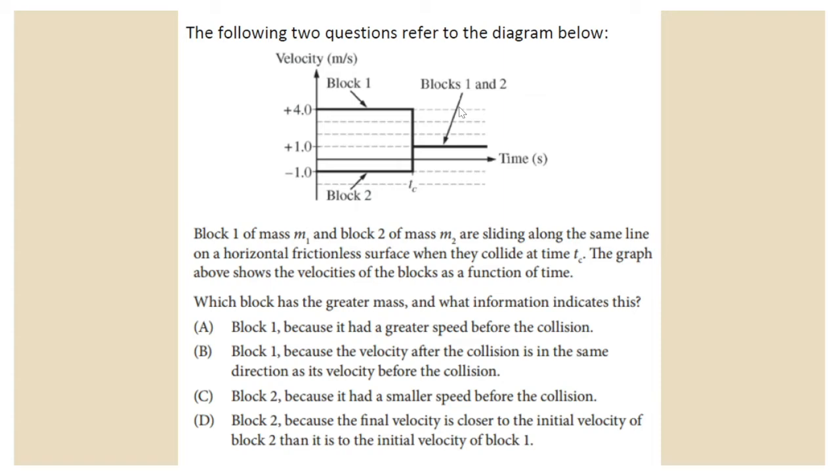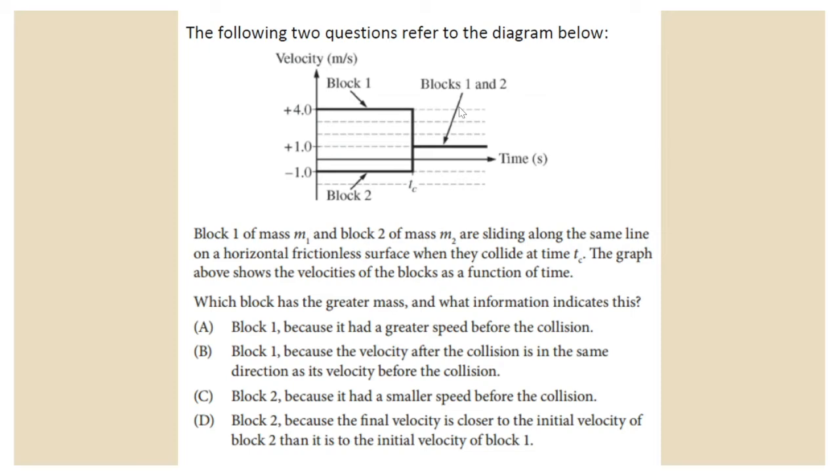It says here, block 1 of mass m1 and block 2 of mass m2 are sliding along the same line on a horizontal frictionless surface when they collide at time t sub c. Now notice the subscript c there means collision. And it says the graph above shows the velocities of the blocks as a function of time. And it says which block has the greater mass and what information indicates this.